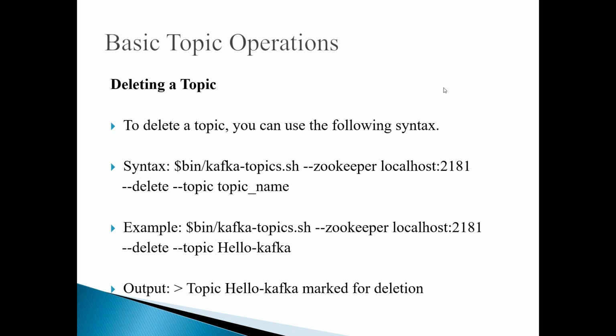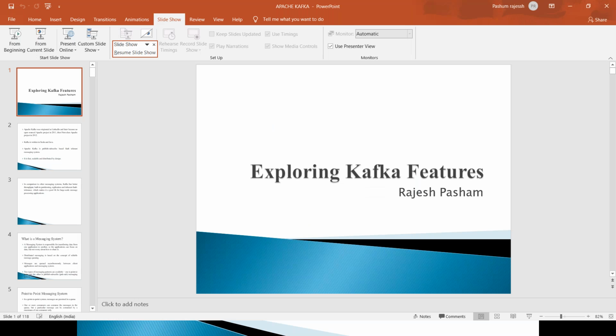Okay. So here I have a question. For example, we have multiple messaging systems, like MQ, ActiveMQ, etc. And here the question is how Kafka is different from these other messaging environments.